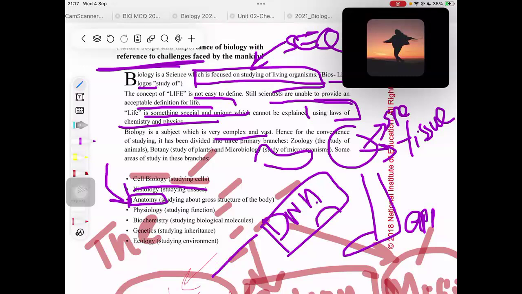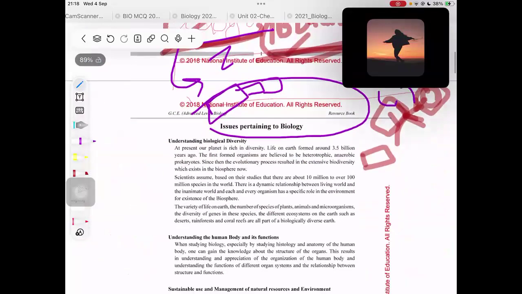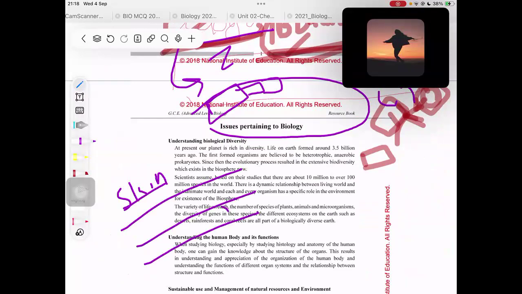So anatomy means studying about the gross structure of the body, right? We are not going into details as in cell biology or histology. We're just looking at the gross structure. For example, they can study the skin as well. When you're studying the skin, we basically learn what is under the skin, what the layers are, right?